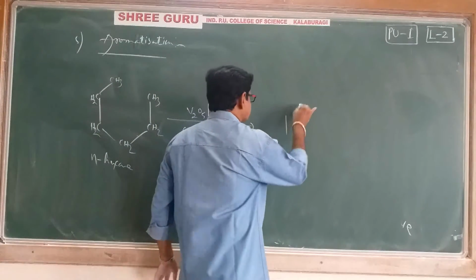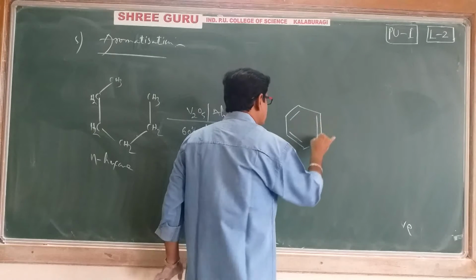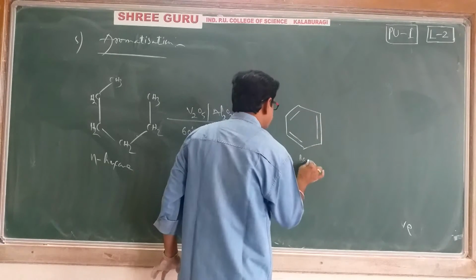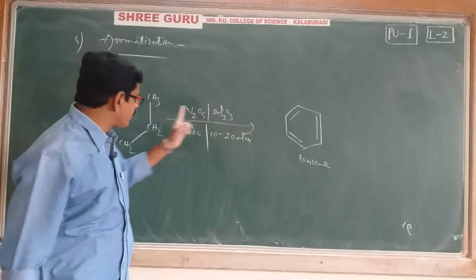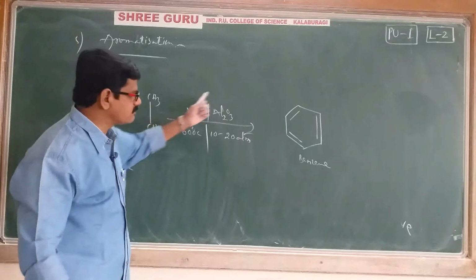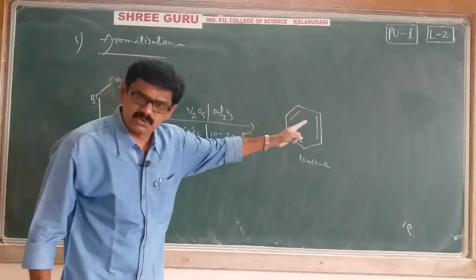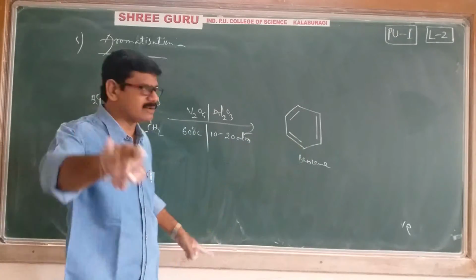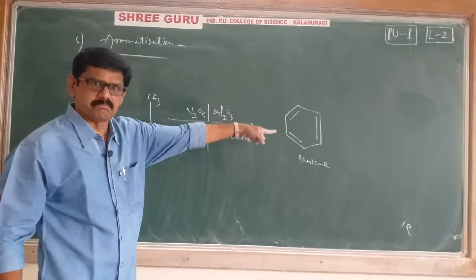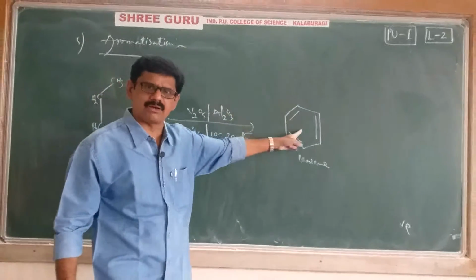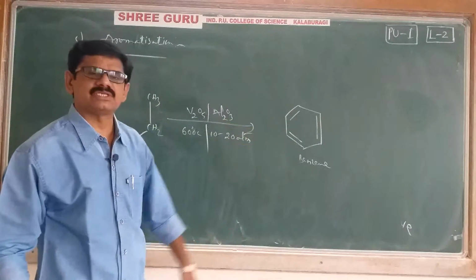After dehydrogenation, we get one new compound. That compound is like this. Its name is benzene, which is an aromatic compound. A non-aromatic compound is converted into an aromatic compound. This phenomenon is called aromatization. Benzene is obtained, an aromatic compound. And here, hydrogen is evolving.